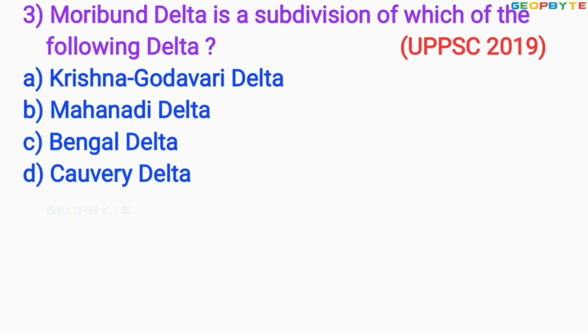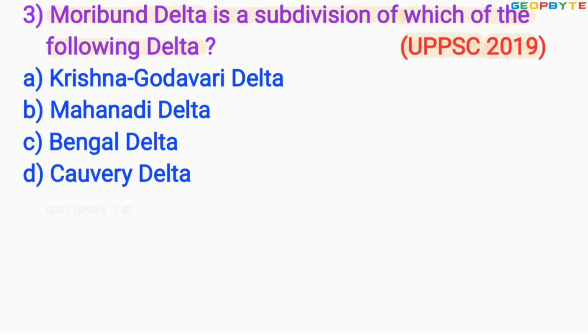Look at the third question asked in the year 2019 for UPPSC exam like this. Moribund Delta is a subdivision of which of the following delta?